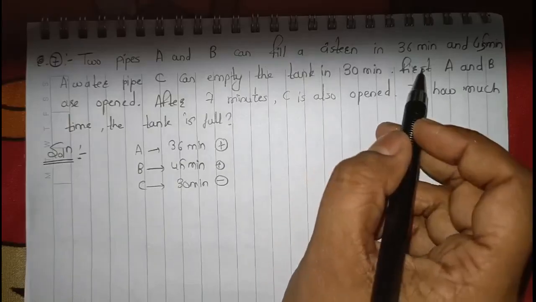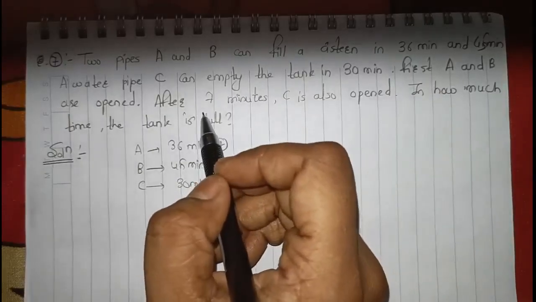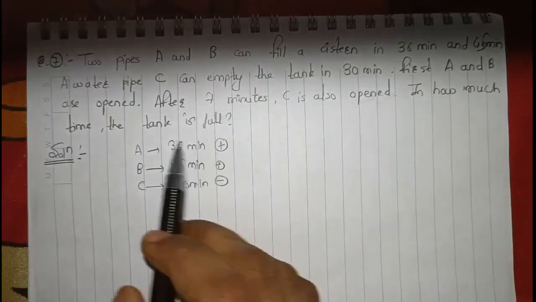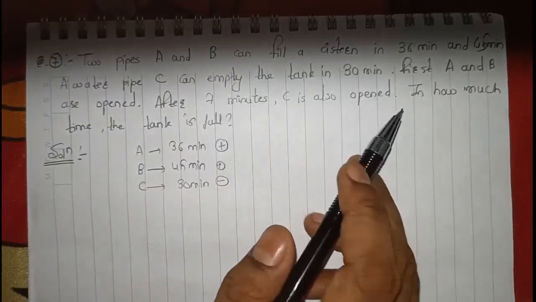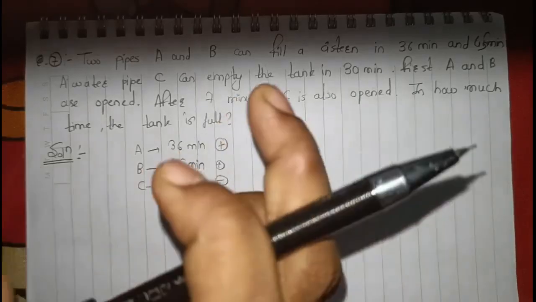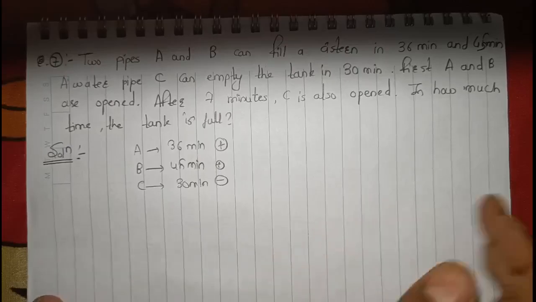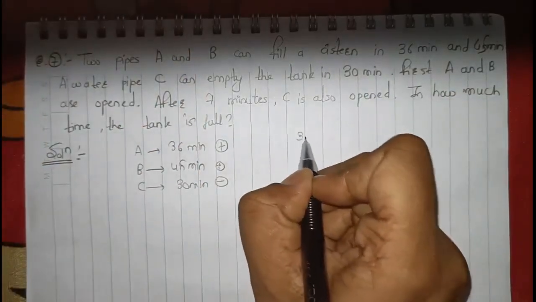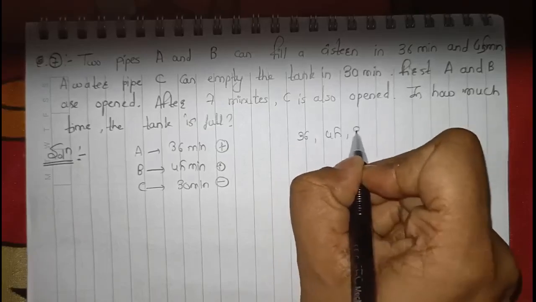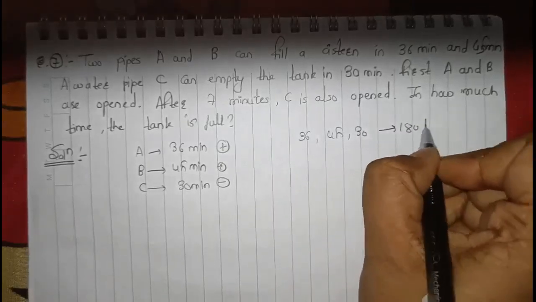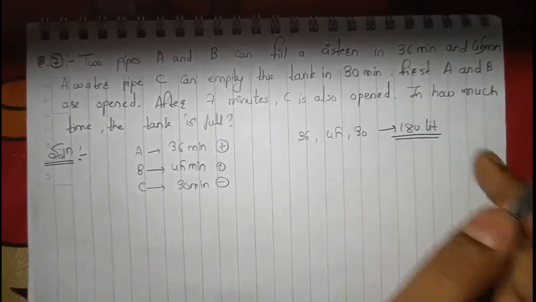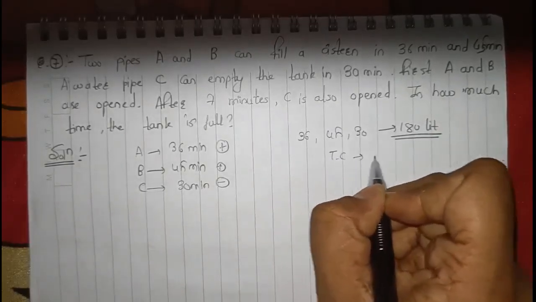First A and B are opened, then after 7 minutes C is also opened, right? So for the initial 7 minutes only A and B are opened. Now consider first of all the LCM of 36, 45 and 30, which is 180. So 180 liters is your total capacity.